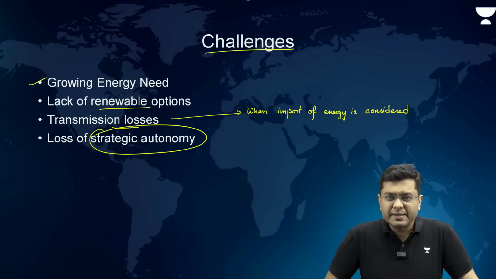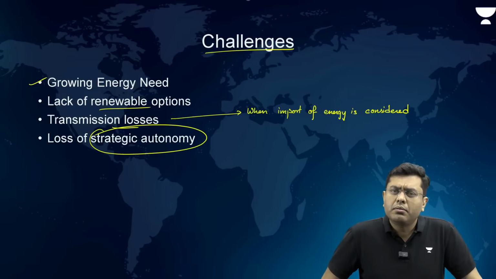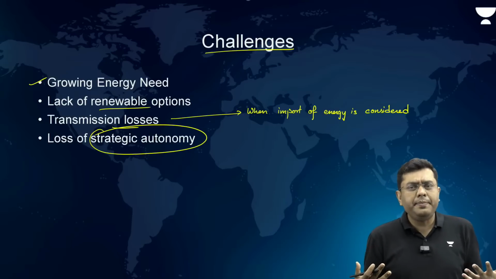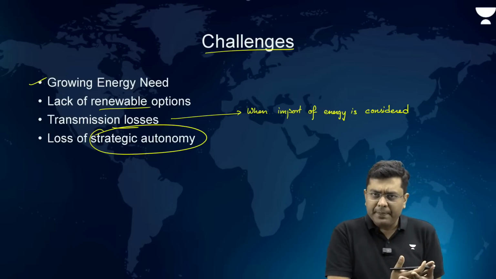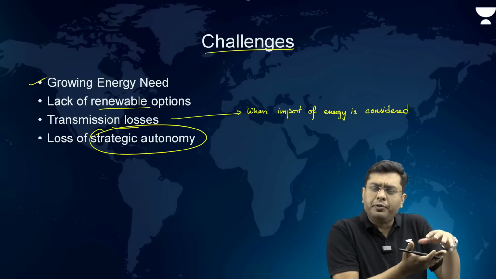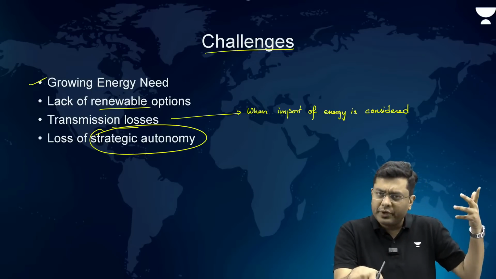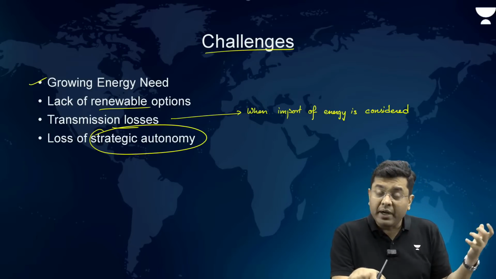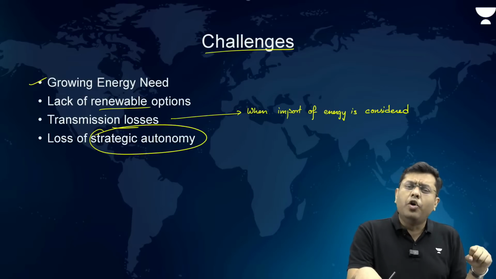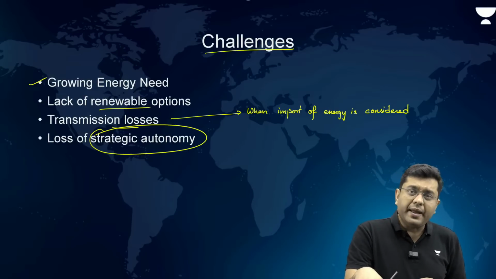What do we mean by that? When we talk about the present situation, Singapore generates the majority of its energy from fossil fuels. Fossil fuels mean that you have an autonomy: if today I have good relations in the Middle East, or let's suppose in Latin America, I can get the oil from there.